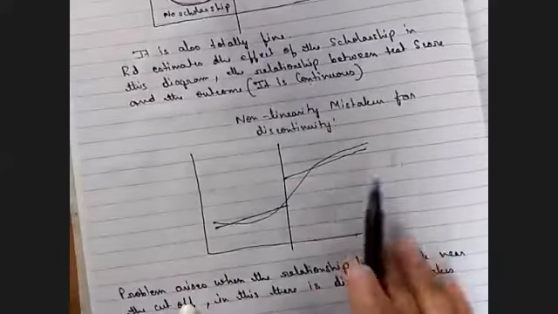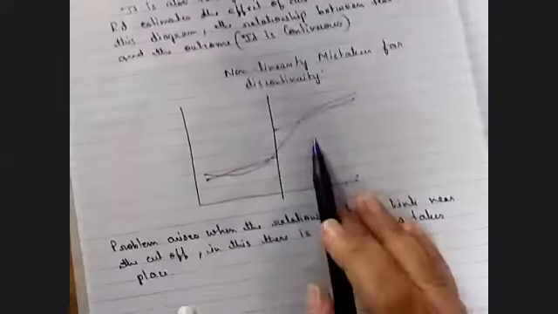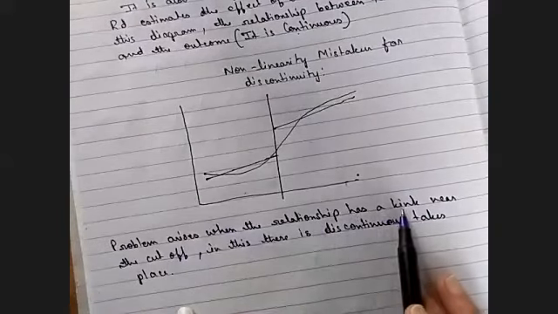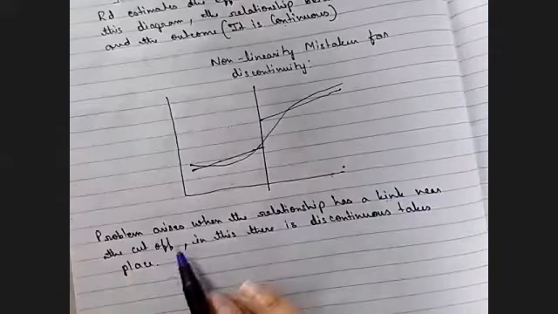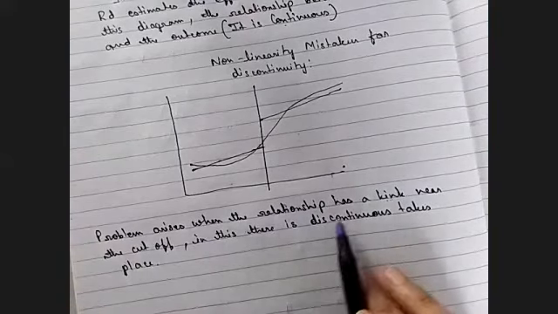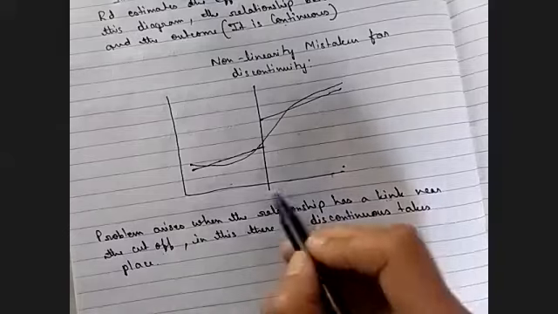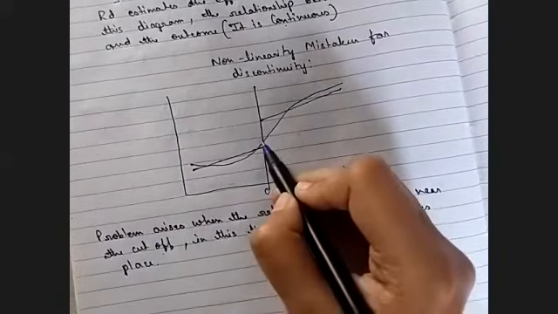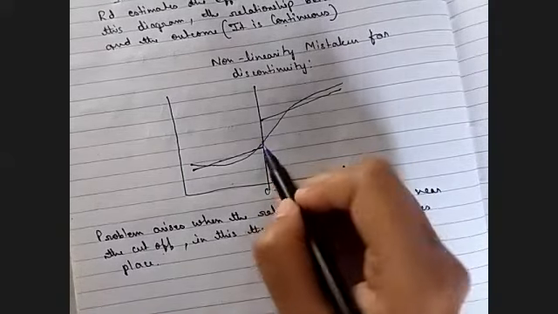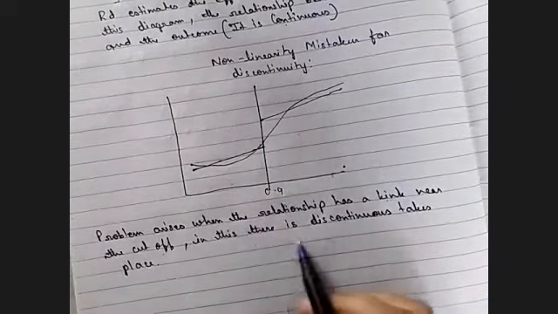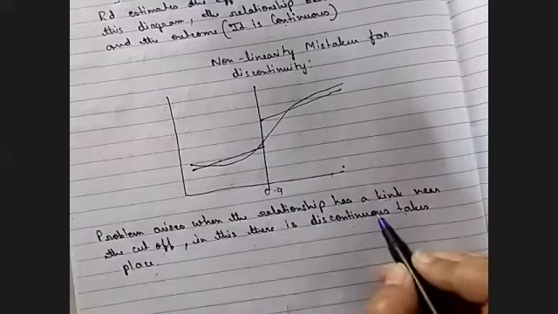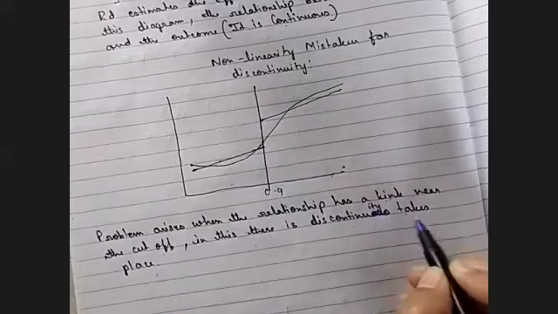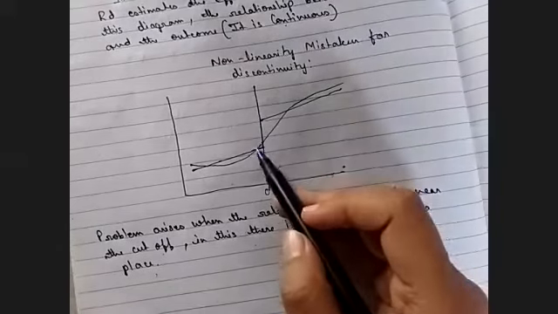But if we take this, the problem arises when the relationship has a kink. Kink means breakage. This is a kink. So the problem arises when the relationship has a kink near the cutoff. This is the cutoff point and there is a kink. There both lines are separated. Discontinuity takes place in this position.